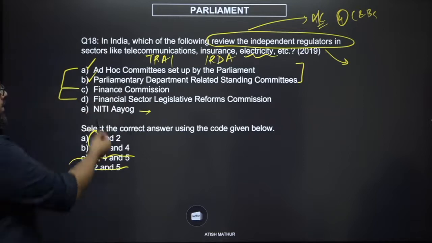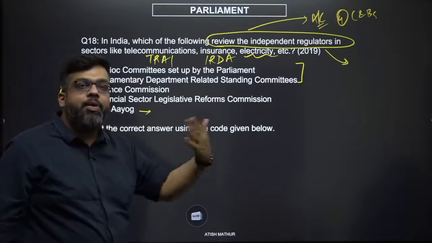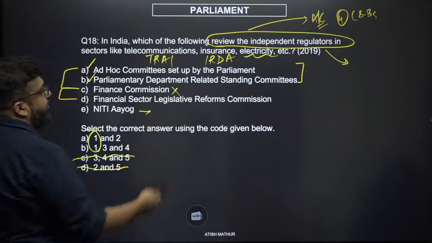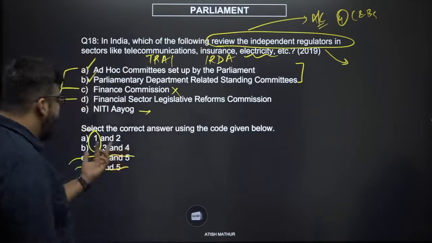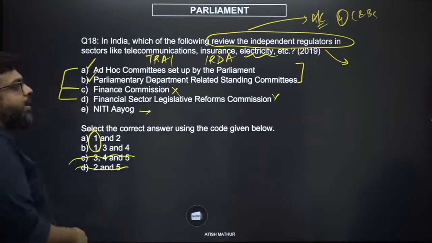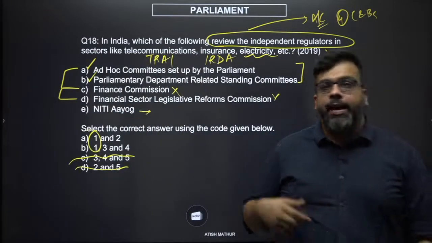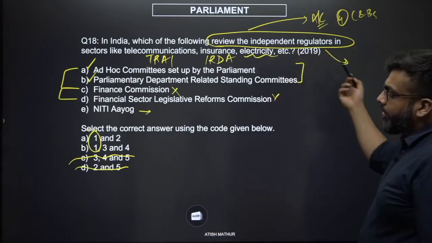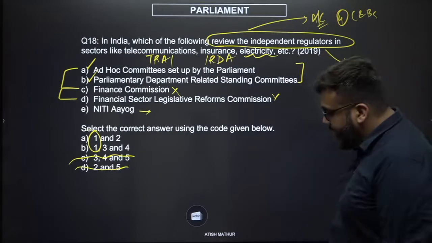Yes. Now, if you see 3 and 4, the Finance Commission is a recommendatory body in the first place. So how can they review the work of somebody else? And similarly, the Financial Sector Legislative Reforms Commission also doesn't make sense, because 3 and 4 are given together. So this also gets eliminated, because this again is reviewing, let us say, capital market legislations and laws that are required for the same, such as insider trading and so on and so forth. So your correct answer here would be A, 1 and 2. Rule number 4, checks and balances.